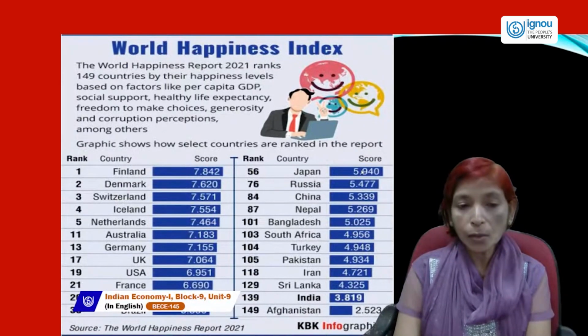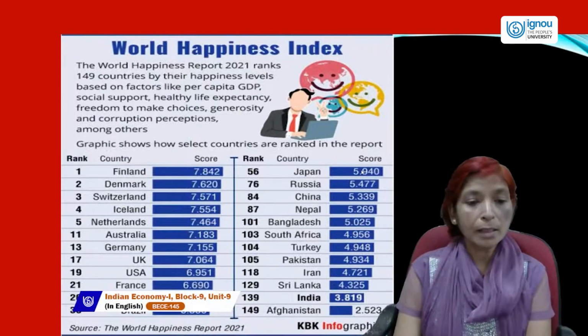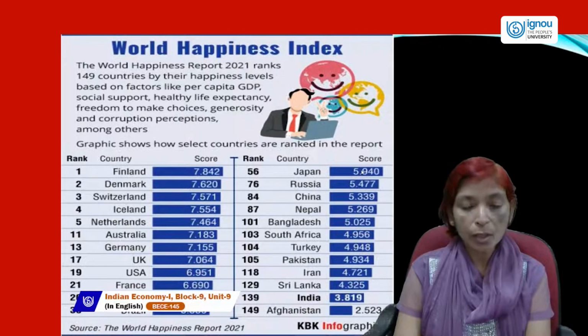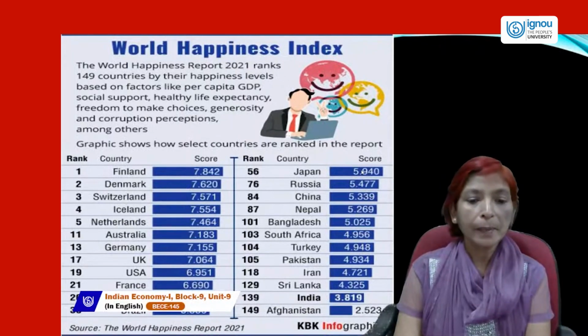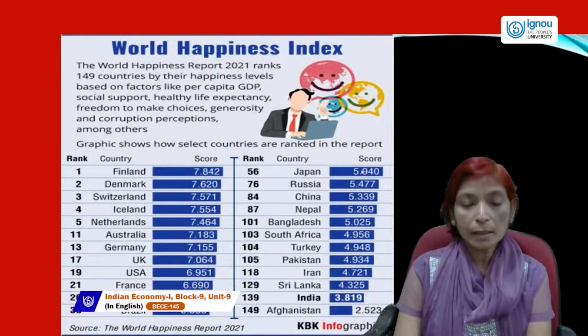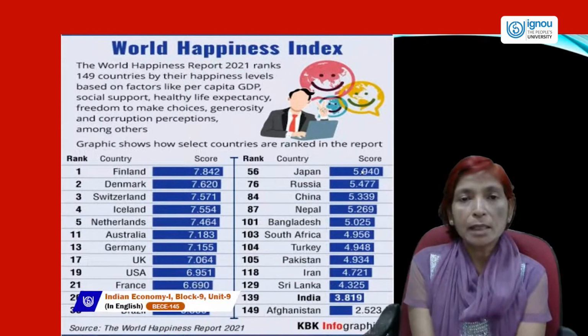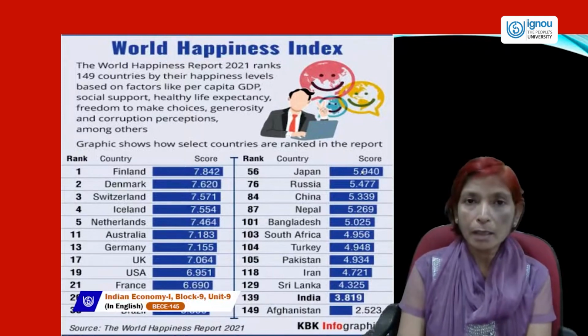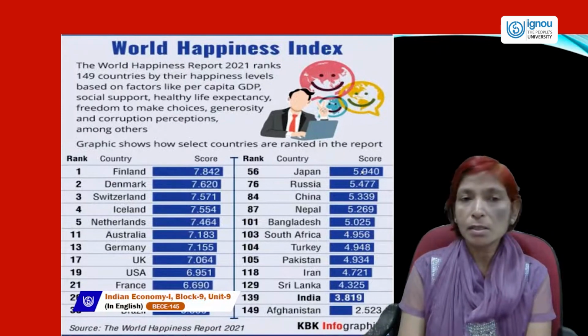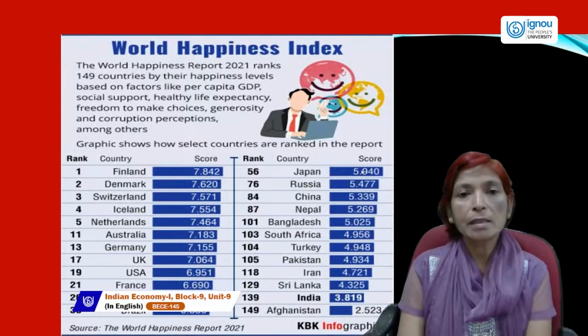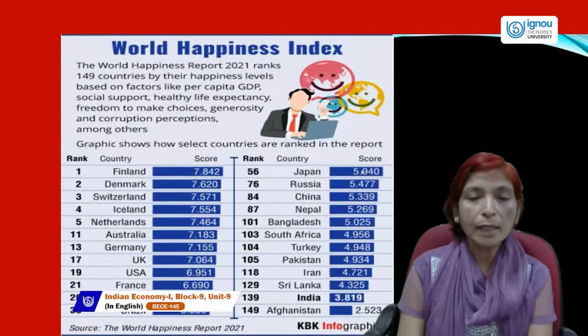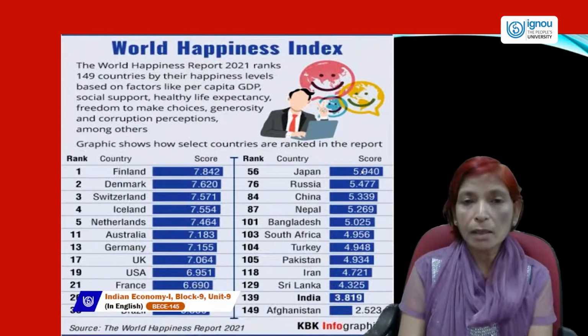rank is very low compared to other countries. If we see, India's rank is very low, 139, and after India, only one country is left, Afghanistan, whose rank is lower than India, 149 in World Happiness Index. It means India is among the least happy countries in the world, and after India, rank 149 goes to Afghanistan. It means Afghanistan is also the least happy country in the world.